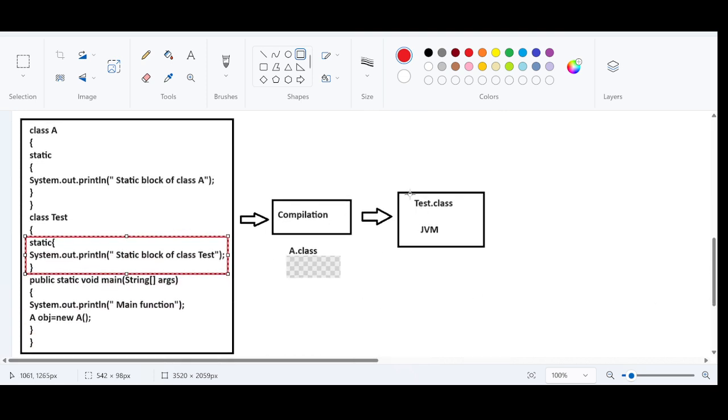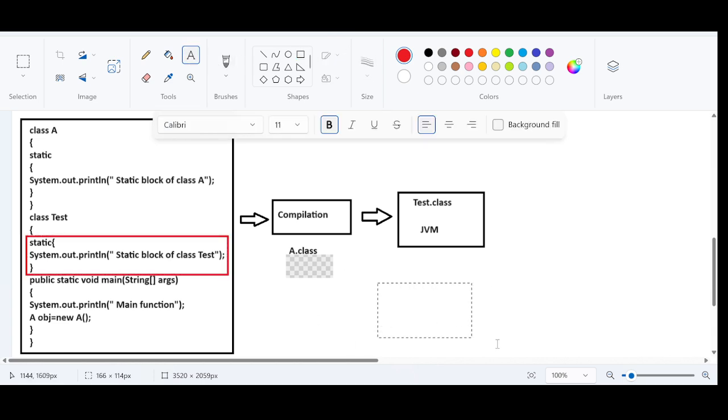Bytecode is loaded, the Test.class file is loaded. At the time of loading, execute the static block. So the static block will be recognized and executed here. As simple as that. Now the output is what? The first output: static block of class Test.